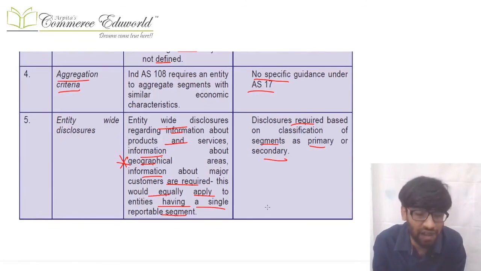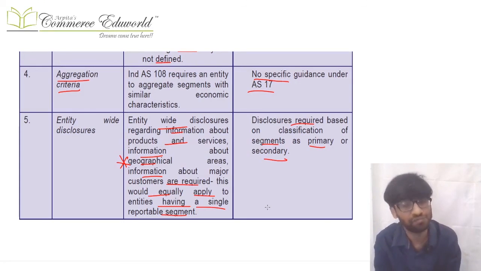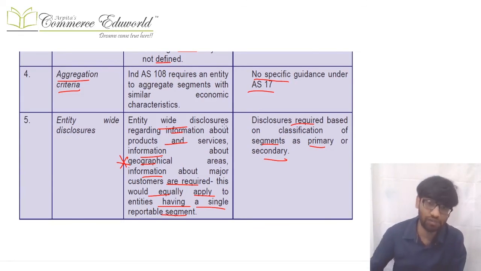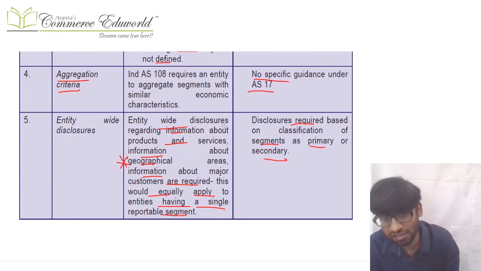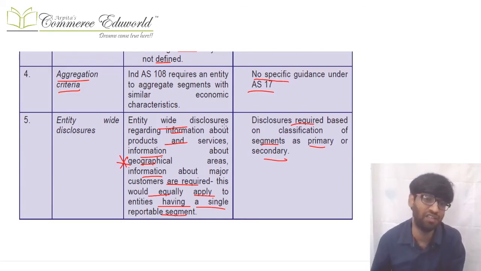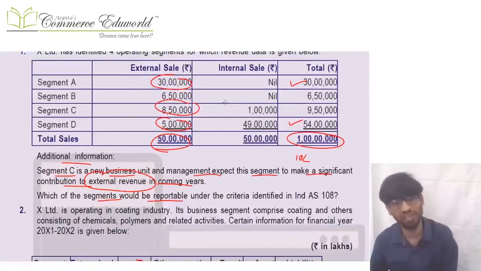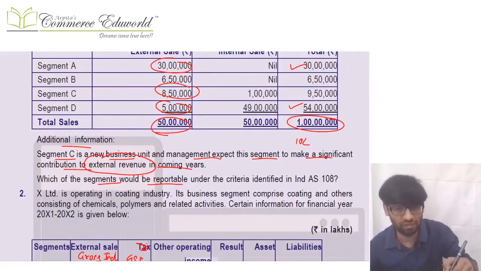Okay, in Ind AS we have entity-wide disclosure, and therefore, even if you have a single reportable segment, you have to disclose. In fact, Ind AS 108 you have to follow. In AS, it was like you disclose for primary and secondary segments, that's it. There is nothing known as entity wide disclosure in AS. That's all about this very quick revision.